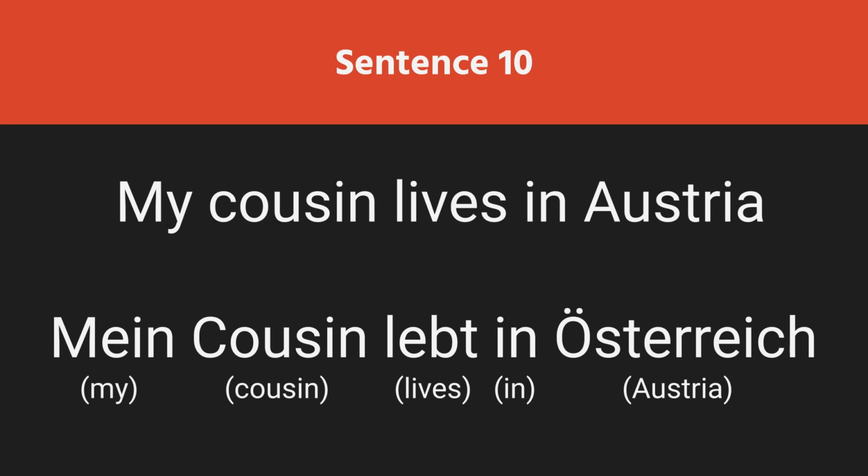My cousin lives in Austria. Mein Cousin lebt in Österreich. So in this sentence in present tense, mein is a possessive pronoun followed by a masculine noun Cousin. And because Cousin is a third person singular noun, that's why it is followed by a verb conjugation of the infinitive leben into lebt, which is a third person singular conjugation. Then comes the preposition in, followed by at last the proper noun Österreich.